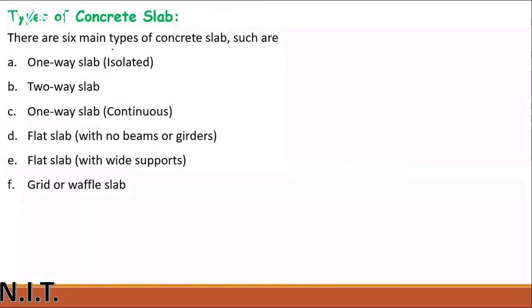Clear? There are 6 different types of slabs available. One-way slab isolated, two-way slab, one-way slab continuous, flat slab with no beams or girders, flat slab with wide supports, and grid or waffle slab. I will show you the pictures related to these slabs. One-way slab isolated. Remember that, one-way slab isolated.